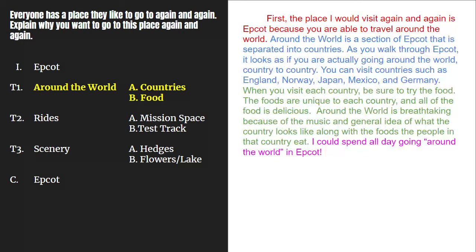A common mistake that a lot of 6th graders make is writing another B sentence. You don't want to write just more information about your B detail. The wrap-up is bringing it back around to the whole topic of around the world. The purpose of the wrap-up sentence is to wrap up the paragraph and bring all the ideas back together.